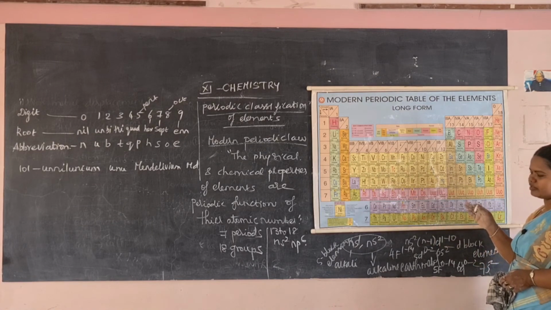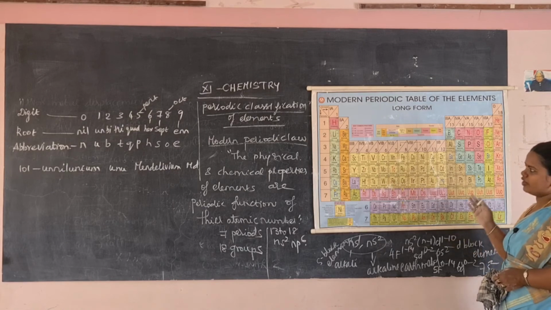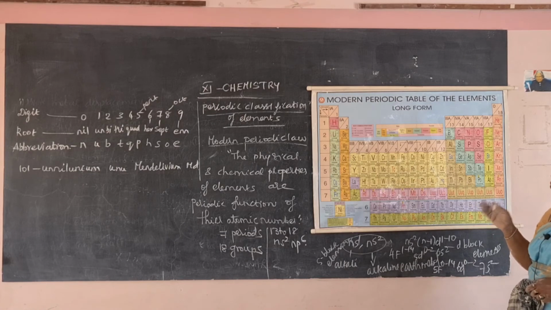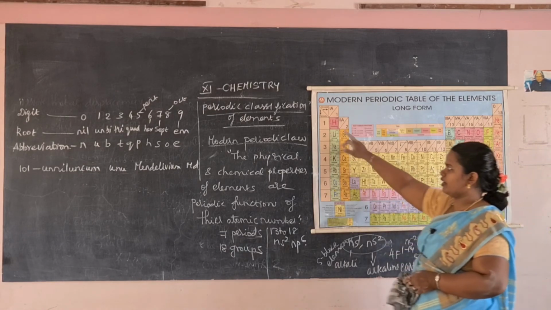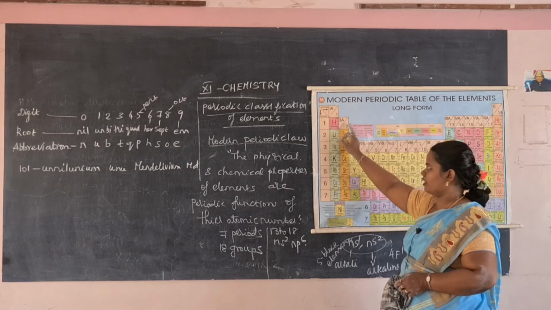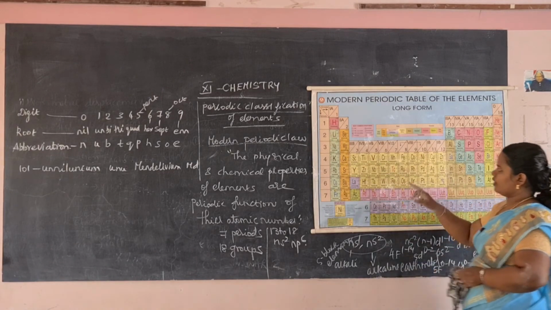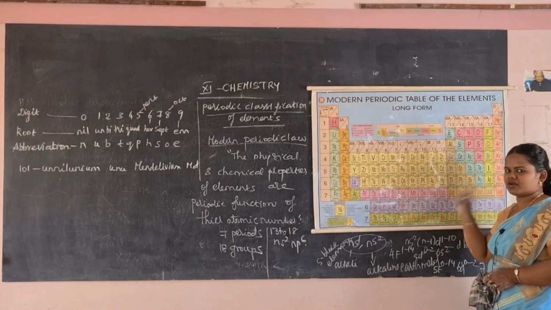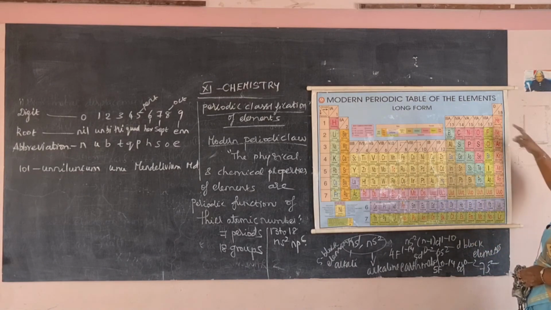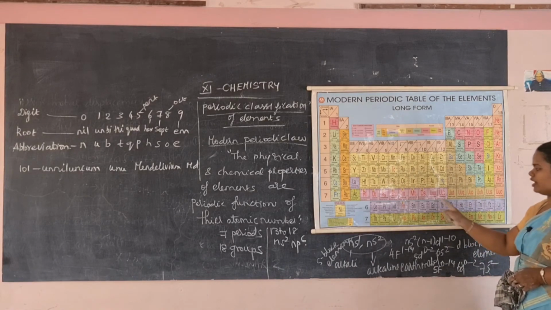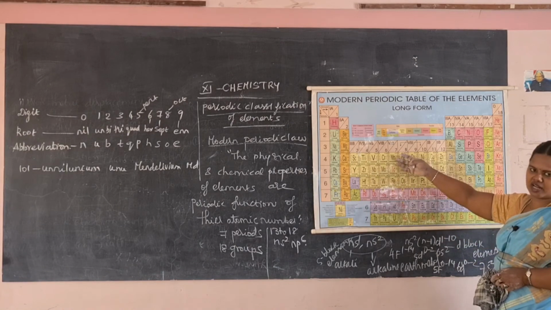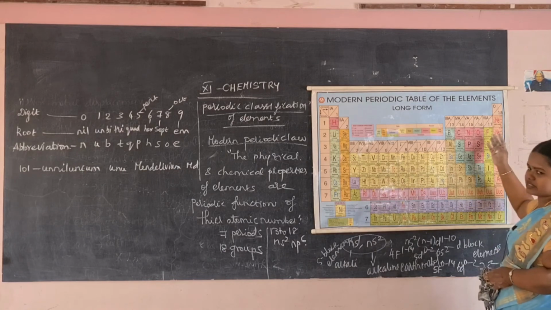Here they have arranged the elements as groups as well as periods, with 18 groups and 7 periods. So what is the variation? Here the last electron enters into the s orbital, so this is the s block. Here the last electron enters into the d orbital, so these are d block elements. Here the last electron enters into the p orbital, so it is known as p block. Here the last electron enters into the f orbital, so it is known as f block. This is called inner transition elements, and this is called representative elements.